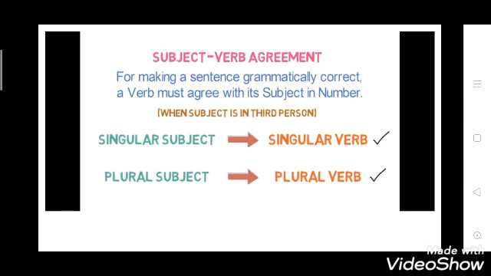Now see what is subject verb agreement. Making a sentence grammatically correct, a verb must agree with its subject in number.